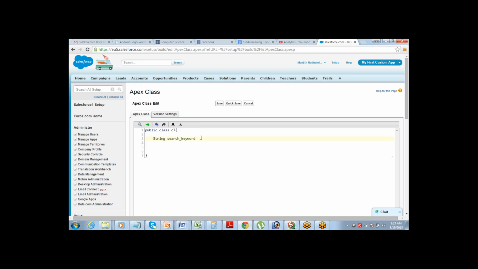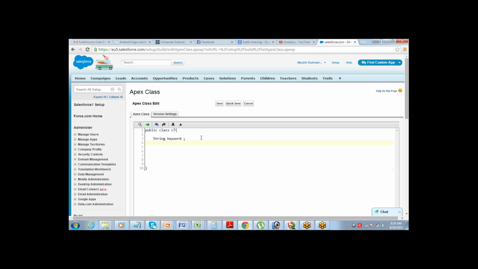So string search keyword. I've defined one string called search keyword, or you can just call it keyword, whatever you want to call it. So one string has been defined. Let's say I'm trying to create a page for searching accounts. I will have to display a list of accounts after performing the search, since it will return some result.